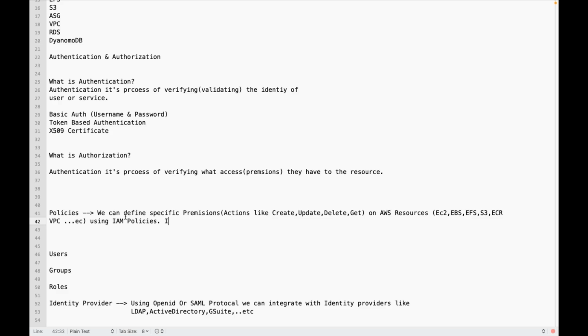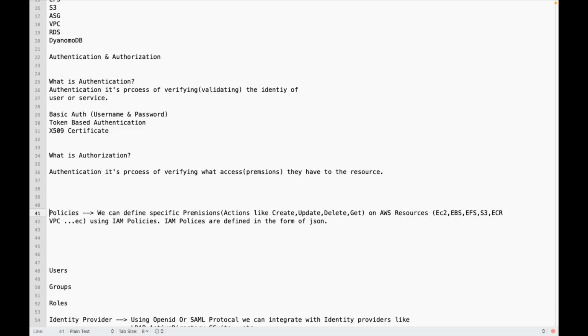You are going to define them in the form of JSON. IAM policies are defined in the form of JSON, JavaScript Object Notation. Okay. So again, there are two types of IAM policies.